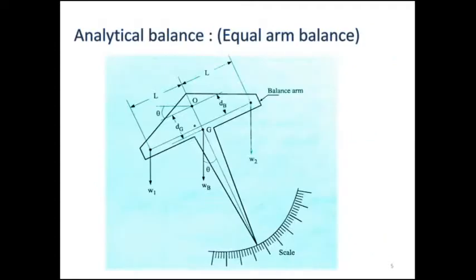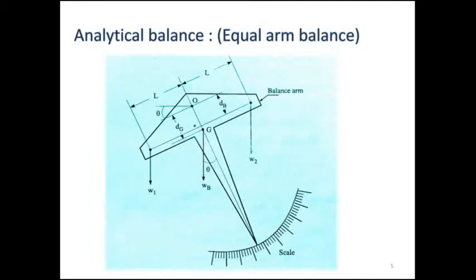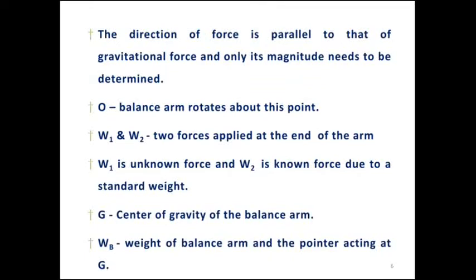On that diagram we can see that the direction of force is parallel to the gravitational force, and only its magnitude needs to be determined. We are going to find out its magnitude as well as its sensitivity. O is the point about which the balance arm rotates, and W1 and W2 are the forces acting on the two arms, or the two pans. W1 is the known force and W2 is the unknown force, and G is the center of gravity. WB is the weight of the balance arm and pointer acting at G.